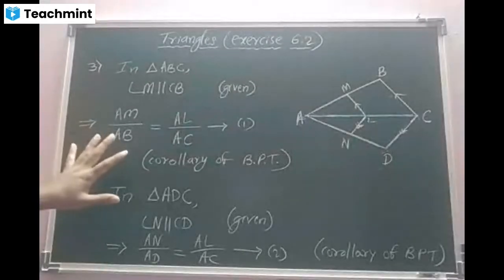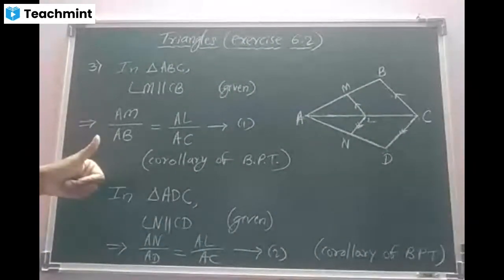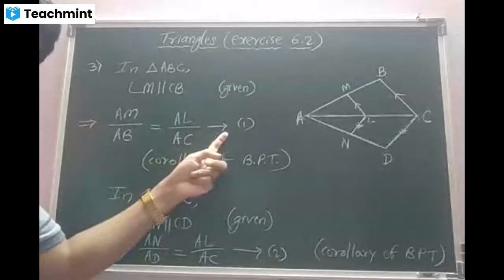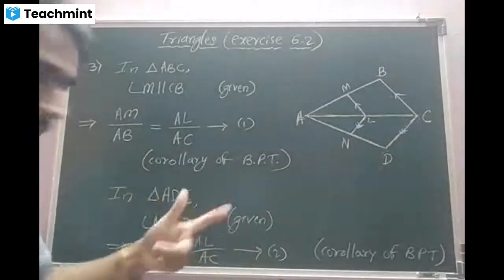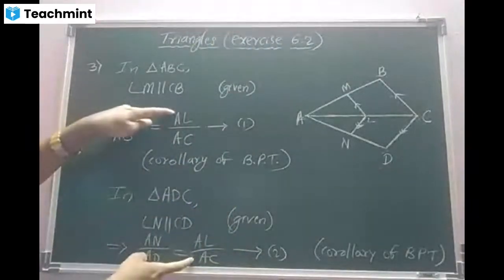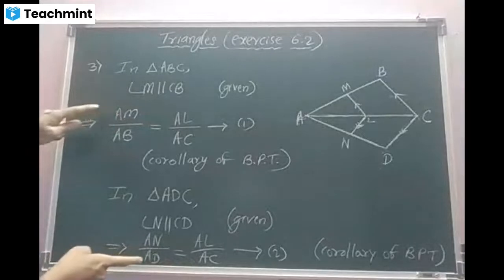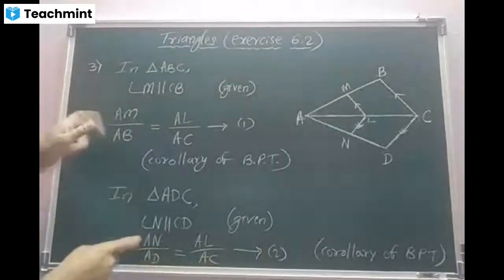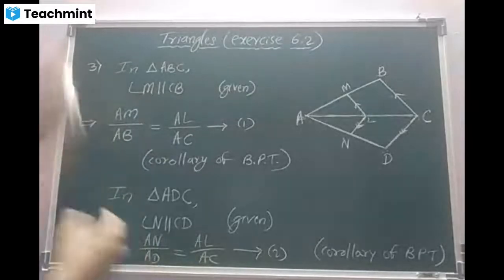Is it visible? Okay, beta. Now the final step. Compare equations 1 and 2. You can see that the RHS are the same, hence the LHS will be the same. Things equal to the same thing will be equal to one another. Is it clear?